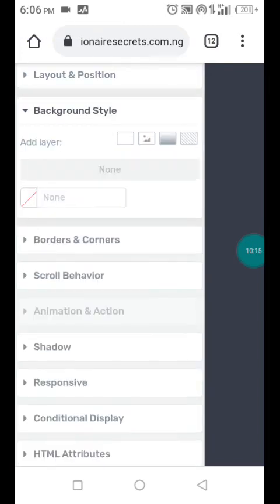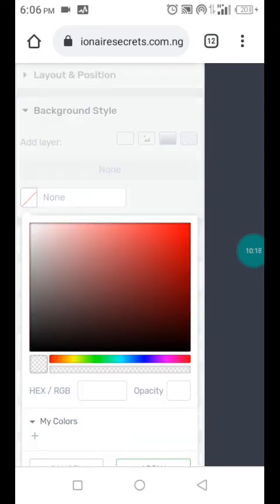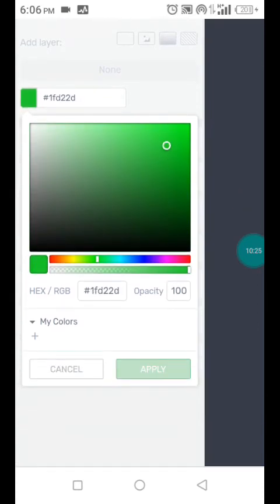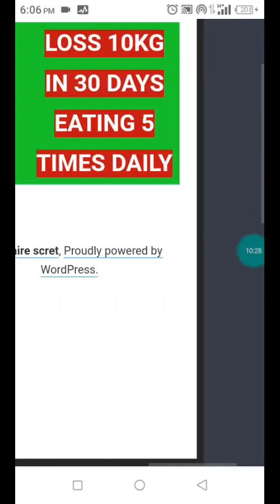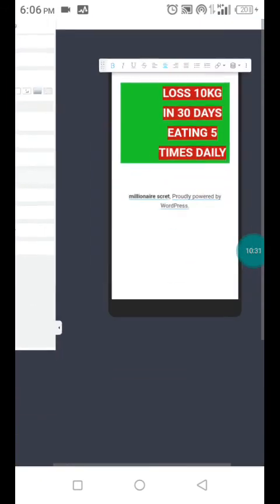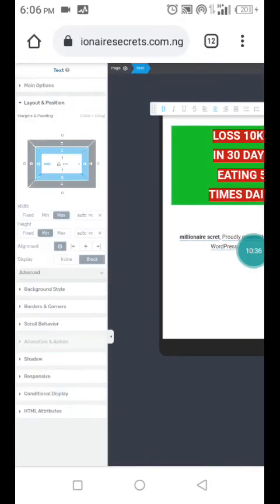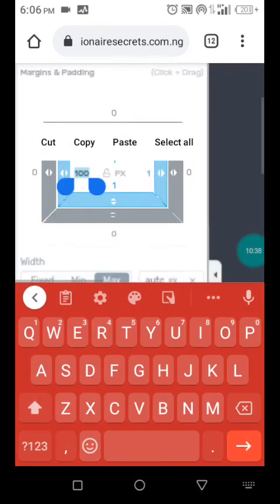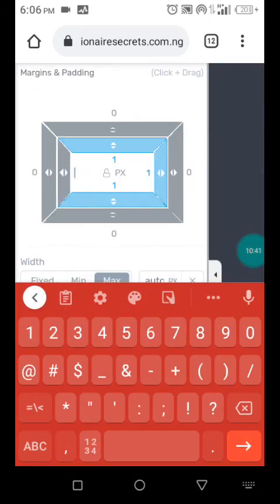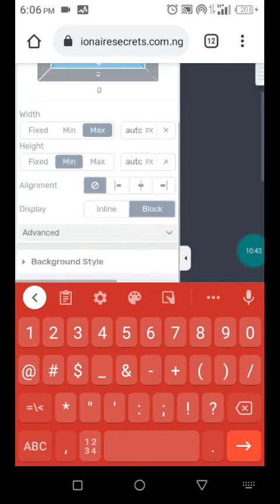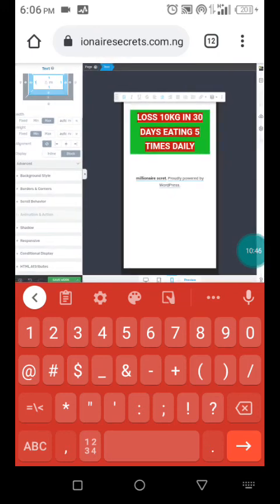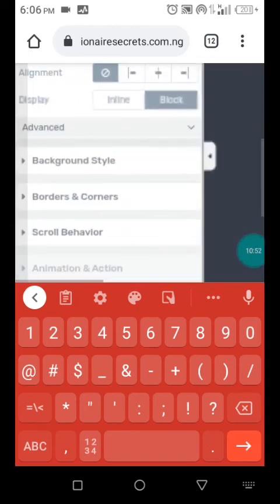This is background. You want to change the entire background color. Let's say you want to give the background color green. Just testing mode. You see what we have. Let me go and remove that padding. Alright, 0 or 1. Let's use 1. So you see that one is the background. Now that is turning the colors to your own use.